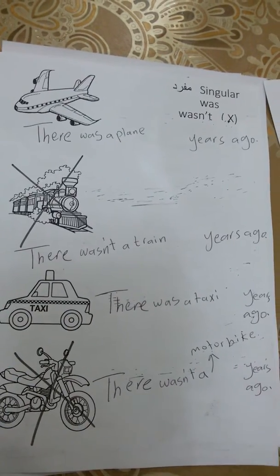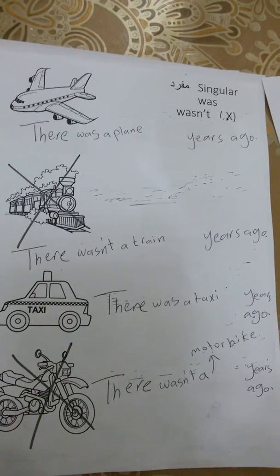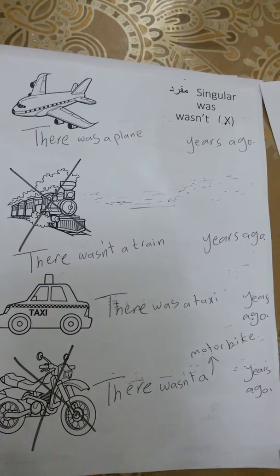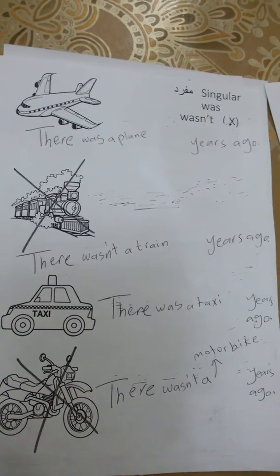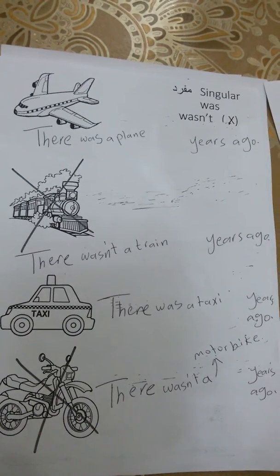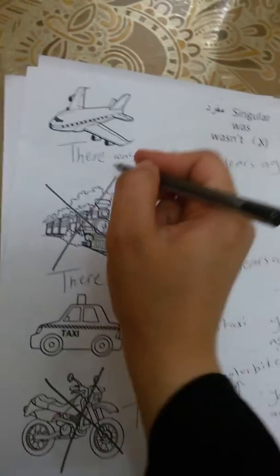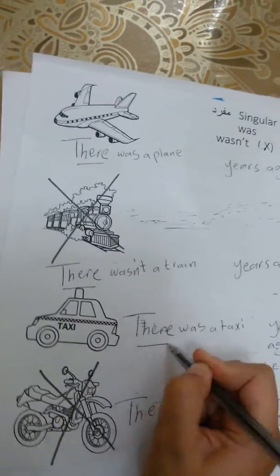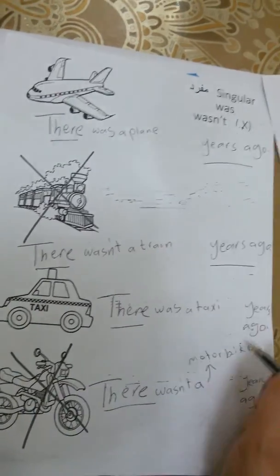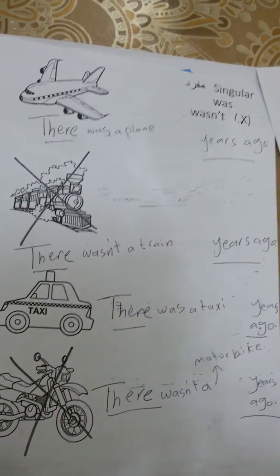So for was and wasn't, we're going to follow the same steps. Remember that was and wasn't are used for the singular. If you see 1 bus, 1 taxi, 1 tram, you will use was or wasn't. So as I told you, there are 3 words that you're going to use in all sentences. There, you're going to write it at the beginning of the sentence. Years ago, at the end of the sentence. So as you can see, all sentences I wrote there at the beginning. And all sentences I wrote years ago at the end. So what's going to change is what's in the middle.